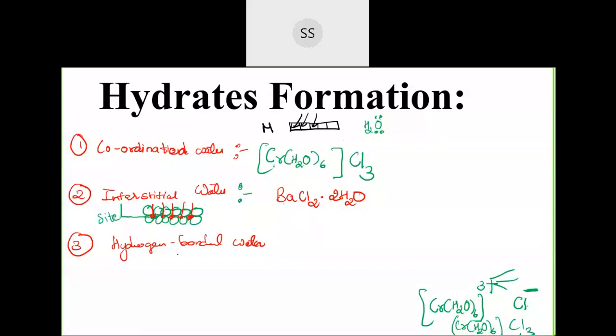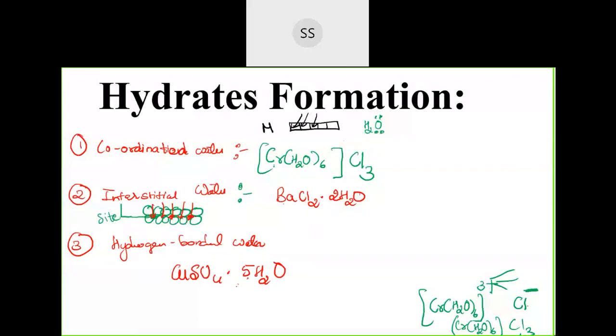Now, the last one is hydrogen bonded water. If hydrogen bonding is taking place in this kind of salts, an example is copper sulfate pentahydrate. It is an example for coordinated as well as hydrogen bonding, because five water molecules are there.